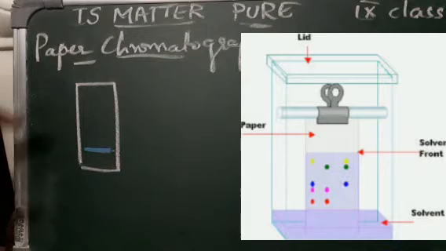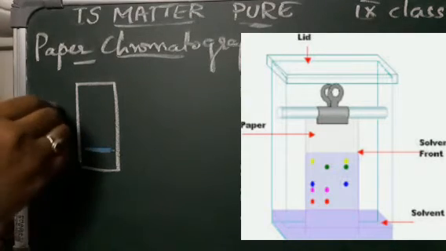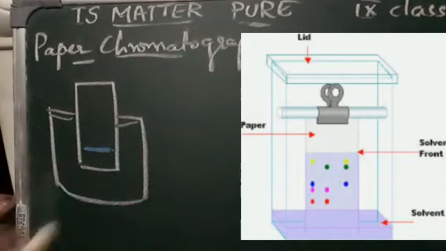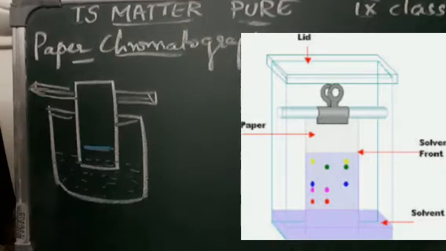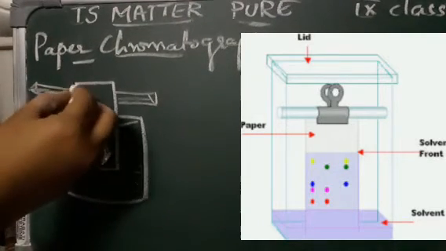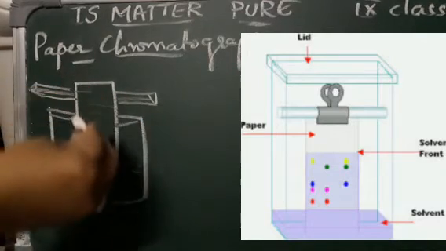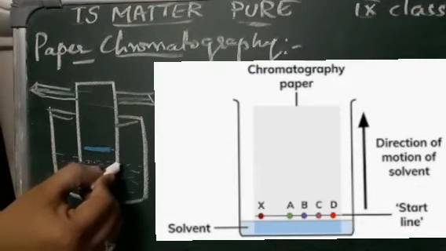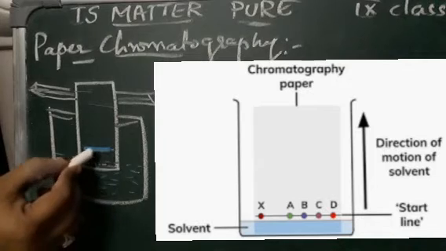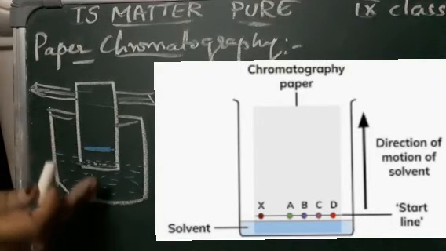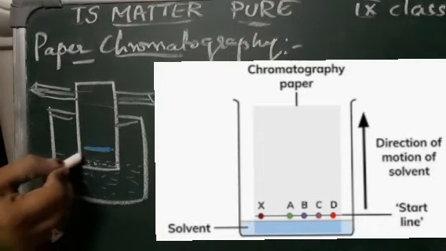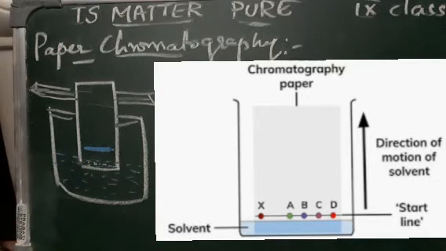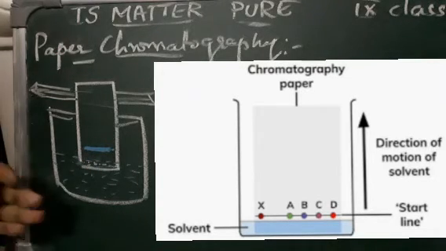Then pour some water into the beaker. Simply, we are adding water into this beaker. We are rolling the paper on this pencil and placing the filter paper into the water, isn't it? The water should touch only some part of the filter paper, but the line you have marked should not dip in the water. Only some point of your filter paper should be dipping in the water. So we'll let the water move up.